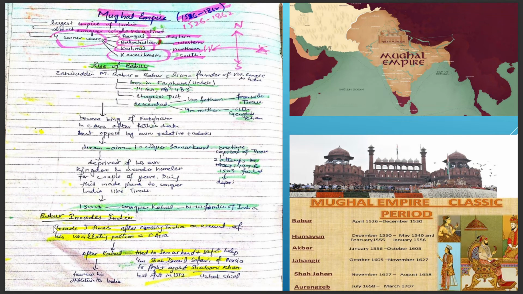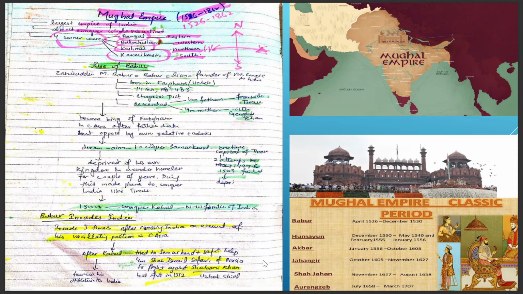So how did Babur invade India? Babur invaded India five times, on account of his vacillating position in Central Asia. After conquering Kabul in 1505, he made his third attempt to conquer Samarkand, but for this he took help from Shah Ismail Safavi of Persia to fight against Shabani Khan.